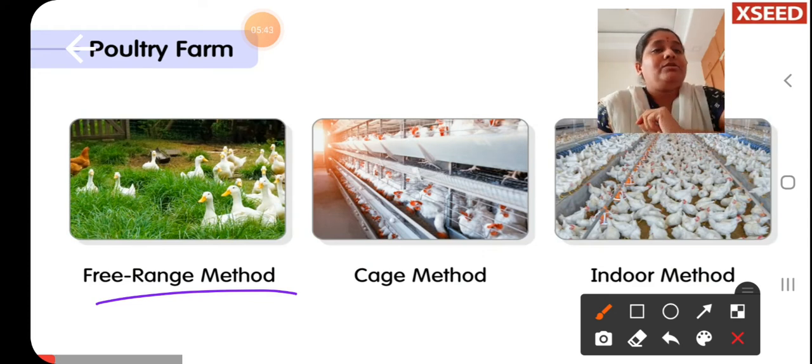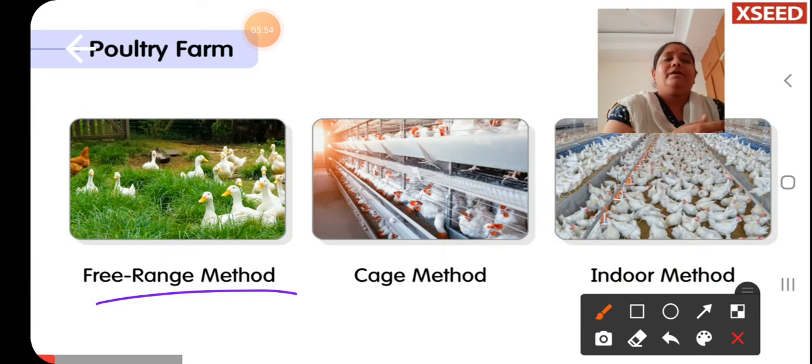This method, where birds are reared in open areas and left free, we call the free range method. You might have seen in your villages, some of your grandparents or neighbours also rearing two to three hens openly in all the areas.